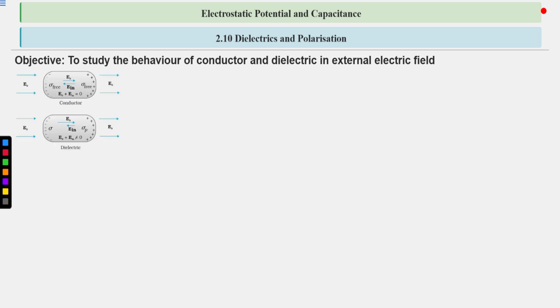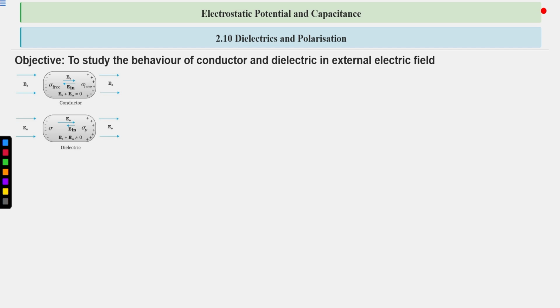So this is a diagrammatic representation of the behavior of conductor and dielectric in the external electric field. This is the external electric field E naught, in this direction as shown. The electrons or any other ions present in the conductor, whether it is metal or electrolytic solution, depending on the type of substance, are free charges.